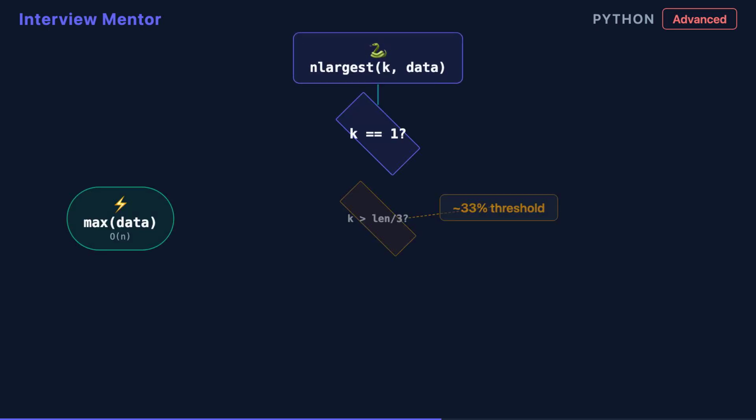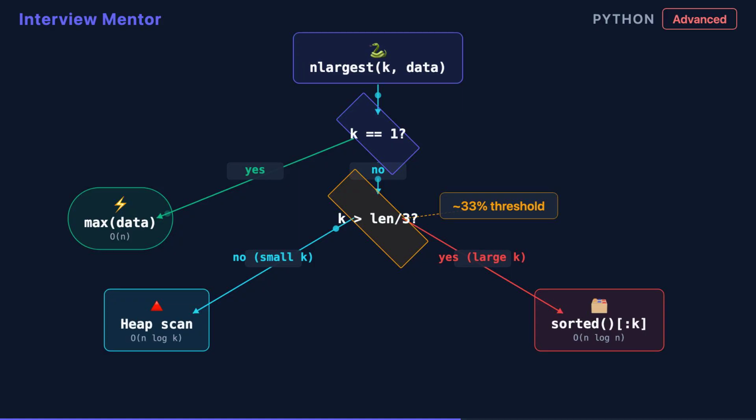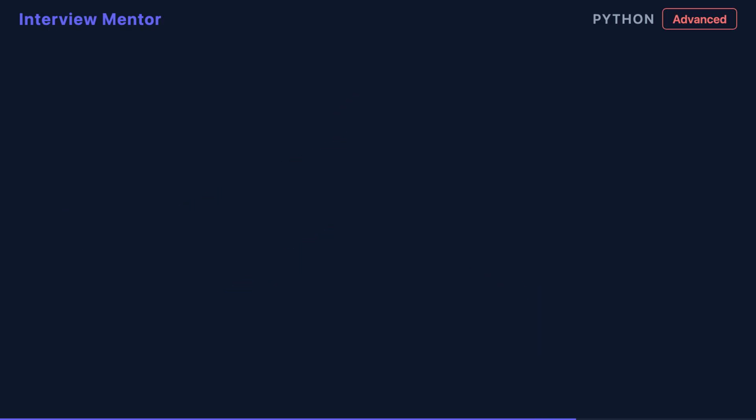But heap maintenance has real overhead. Ask for the top 300,000 from a million items, and all those push-pop cycles cost more than sorting. CPython checks if n exceeds roughly 1/3 of the total size. If yes, it calls sorted in reverse and takes a slice. Timsort wins at that scale.